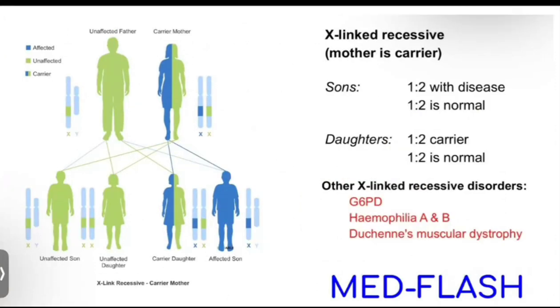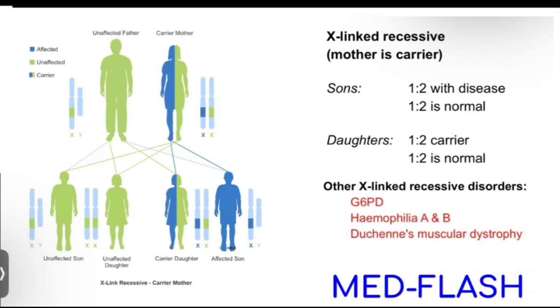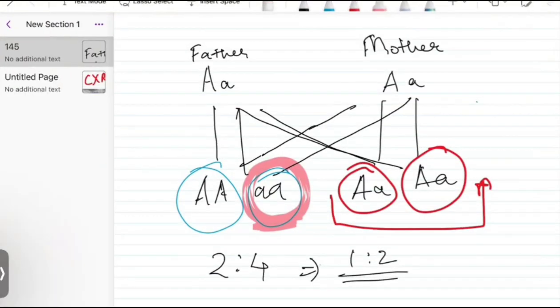Okay, X-linked recessive condition. Now, coming here, what are the situations that come across in an X-linked recessive condition? Okay, in case of X-linked recessive, if the mother is a carrier, now always remember the defective gene will always be on the X chromosome. Now, showing you a situation.